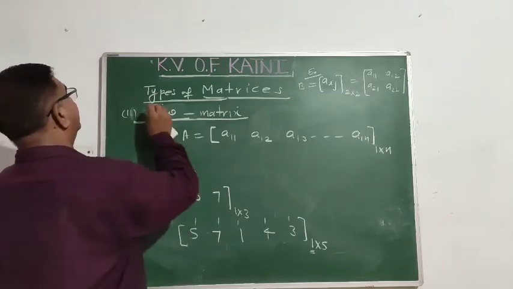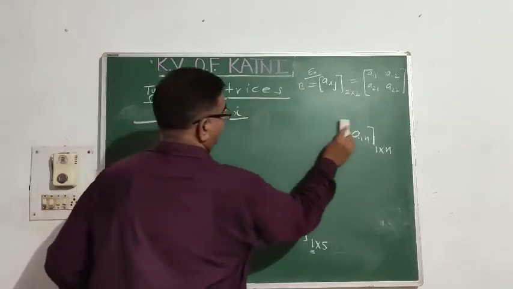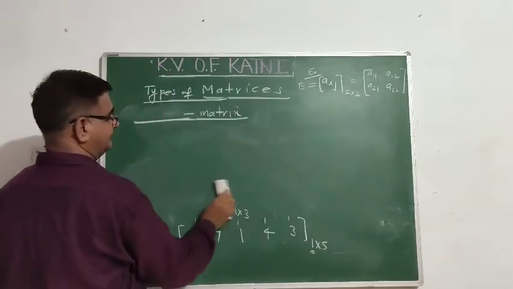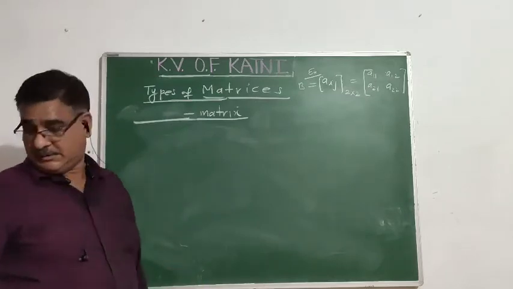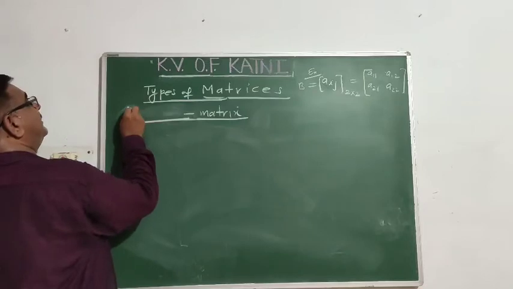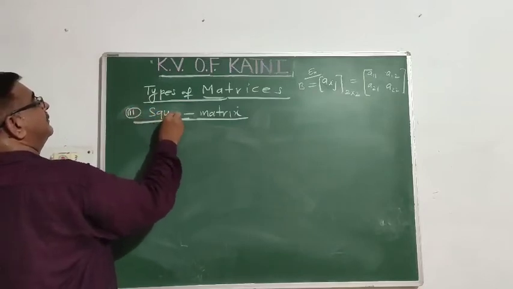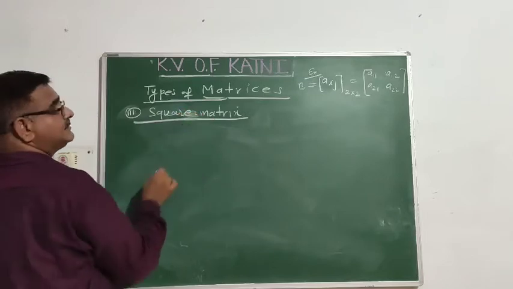Now, the third one is the square matrix. What do you mean by square matrix?